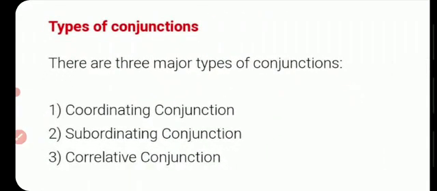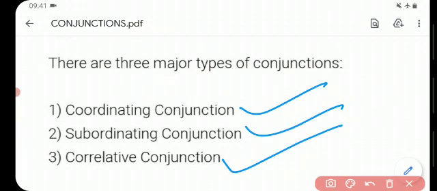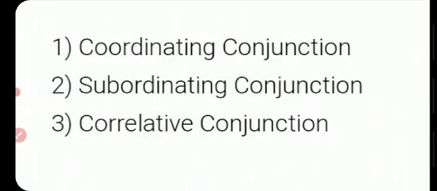So there are three major types of conjunction: coordinating conjunction, subordinating conjunction and correlative conjunction. We will come to them one by one. First of all, we will discuss coordinating conjunction.